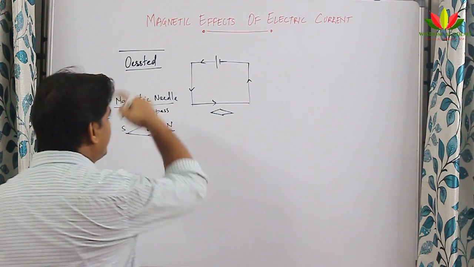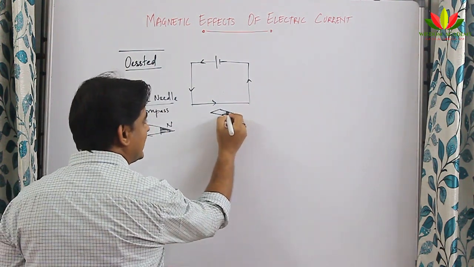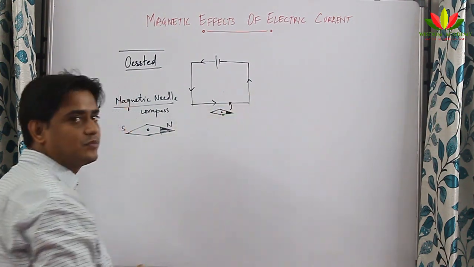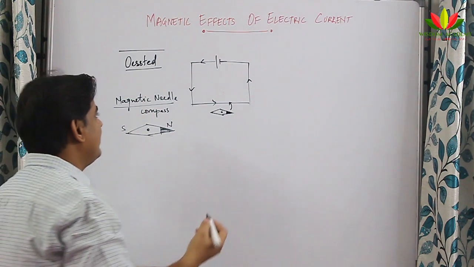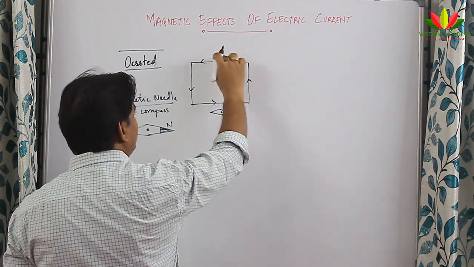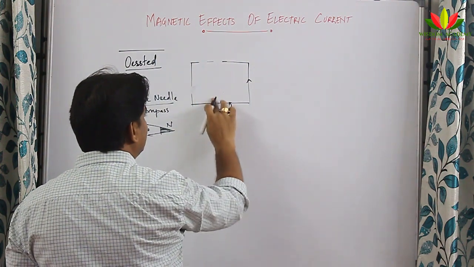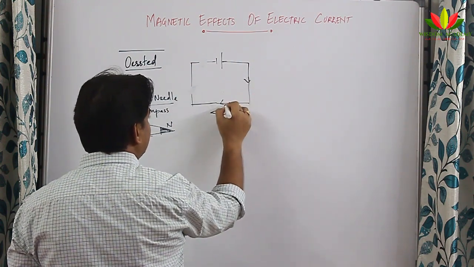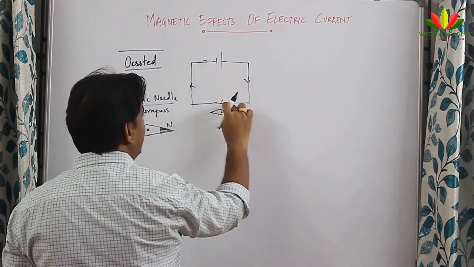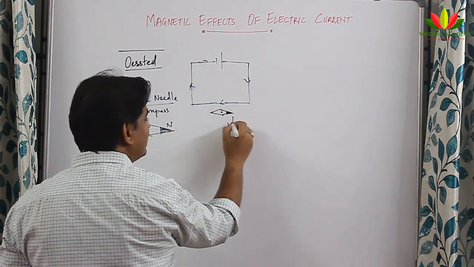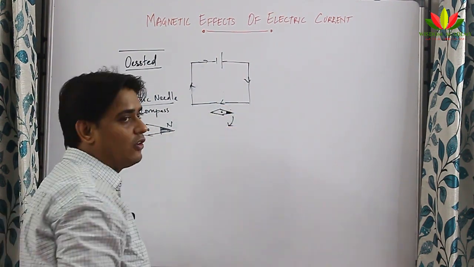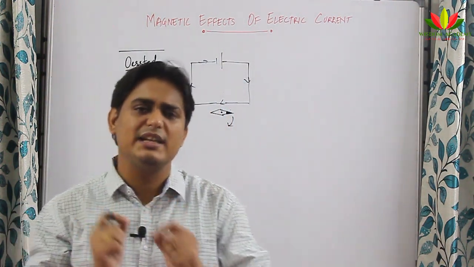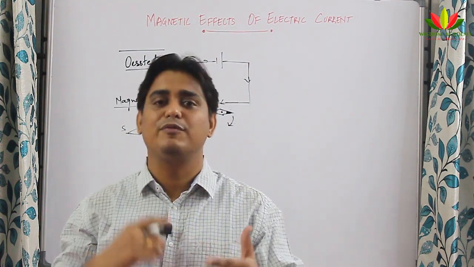So what was the observation of Oersted? When this needle was kept near the wire, he felt that the needle was getting deflected like this. And then when he changed the direction of the current, suppose I am putting it like this now and the current is moving in the opposite direction like this, he found that the direction of deflection also got reversed. So this was the experiment which Oersted conducted, and he concluded that whenever there is a current passing through any conductor, there is a magnetic field produced around it.